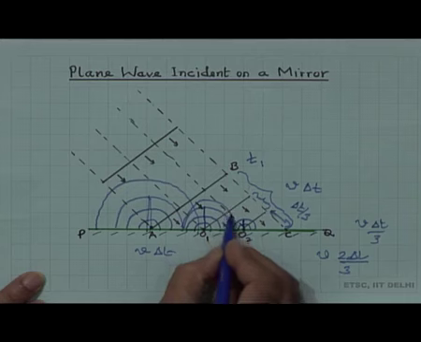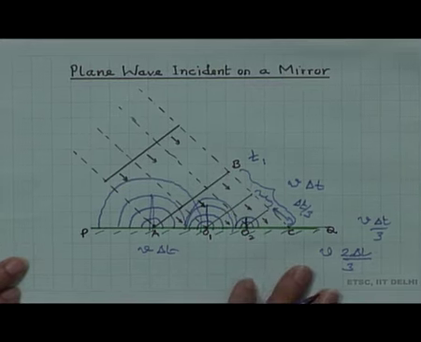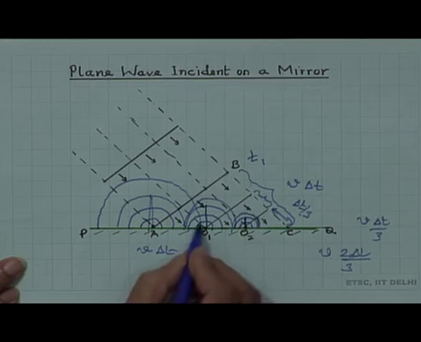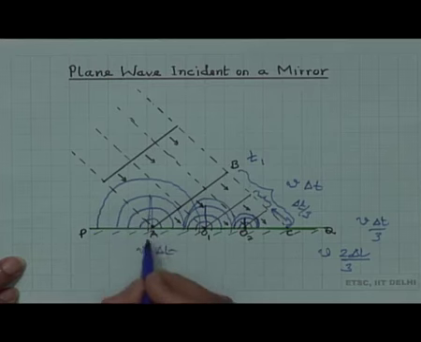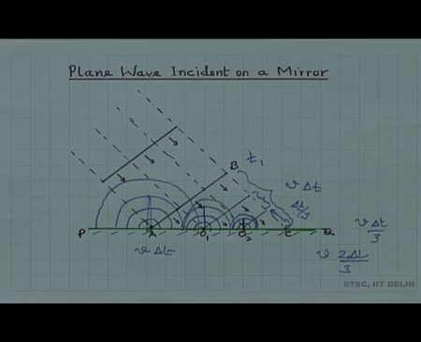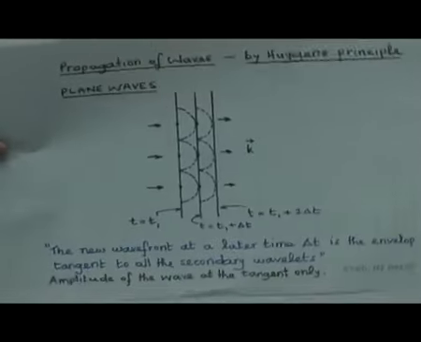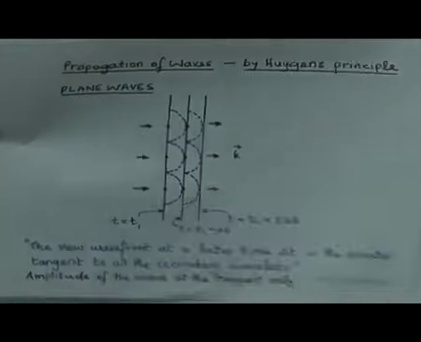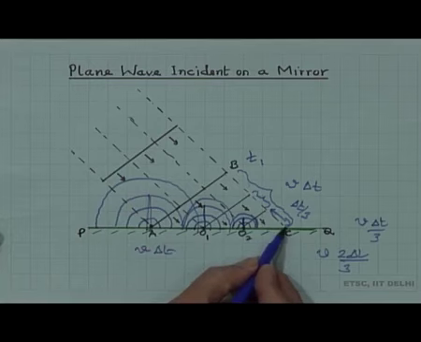According to Huygens principle, we have shown the wavefronts of the secondary wavelets. These are the secondary wavelets propagating outward from the points which we have considered. According to Huygens principle, the new wavefront at a later time delta t is the envelope tangent to all the secondary wavelets.